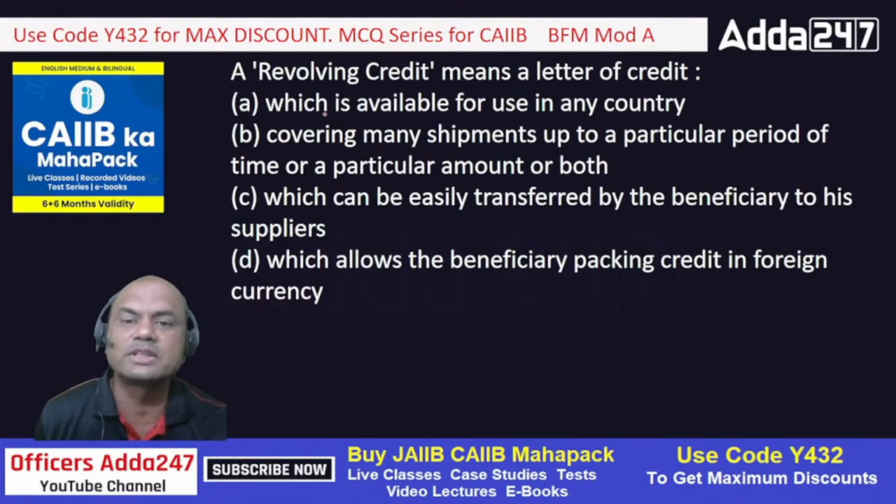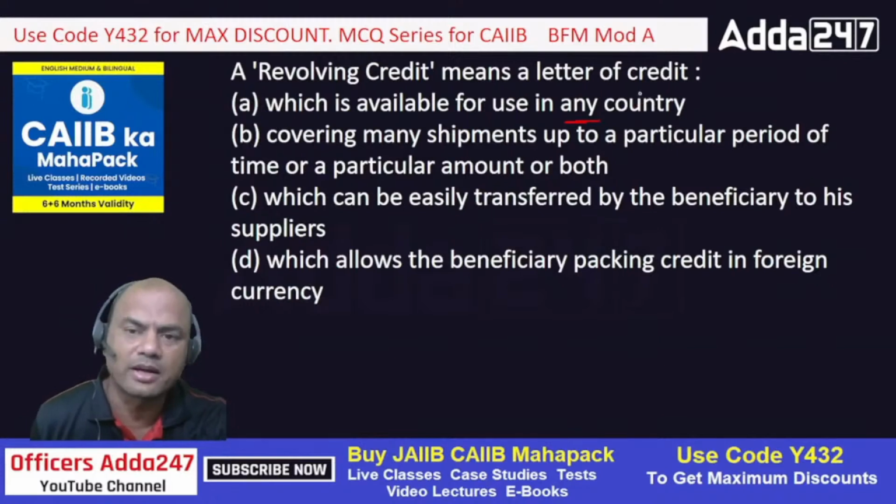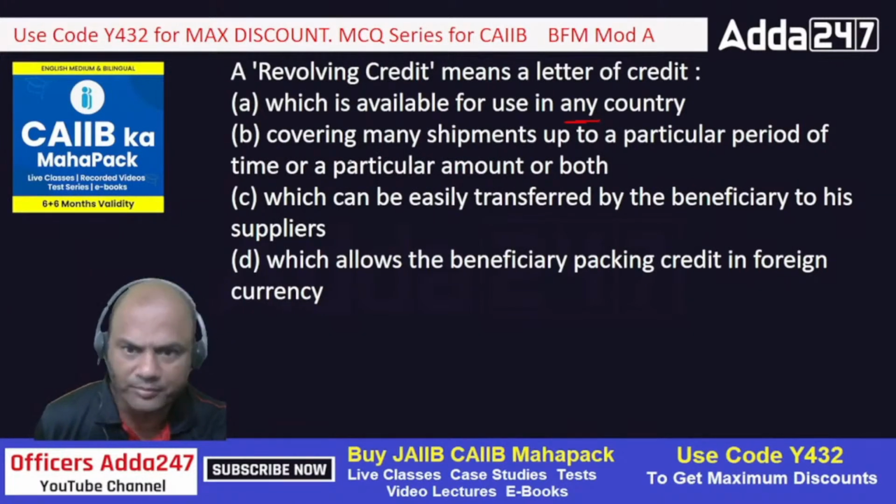Revolving credit means which is available for use in any country. Any country is not the logic here. Wherever the applicant and beneficiary stay, it is applicable only in that country, no other country. Covering many shipments up to a particular period of time or particular amount or both. See, this is the correct answer. Many shipments means 400 chairs per month up to a particular time, 6 months, or a particular amount. If I say up to an amount, it is up to that amount. So time or amount, or both. So B is the correct answer.